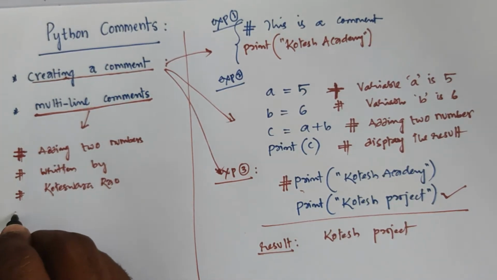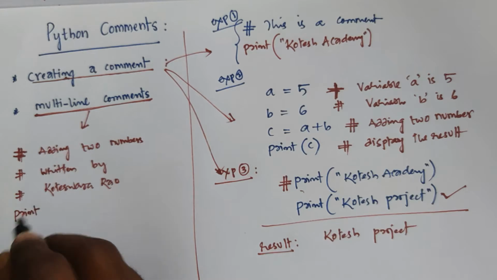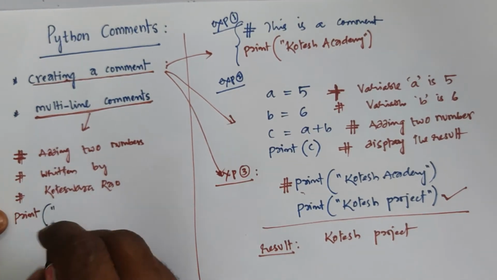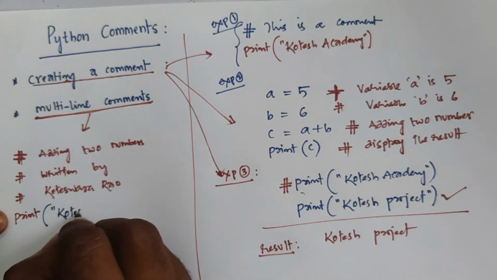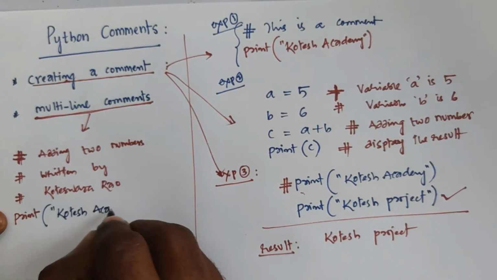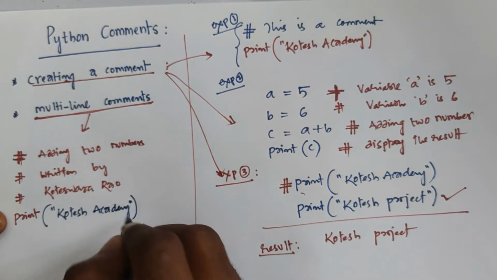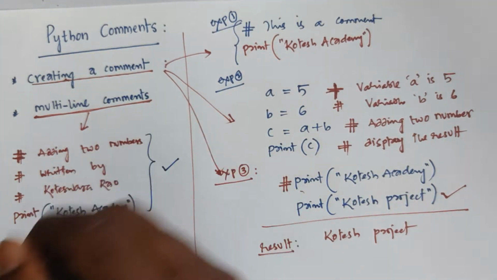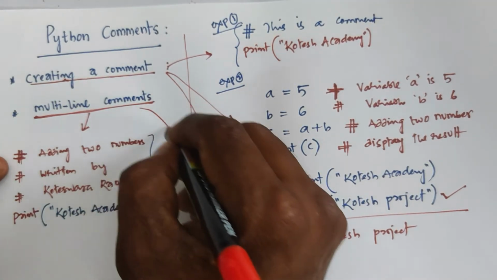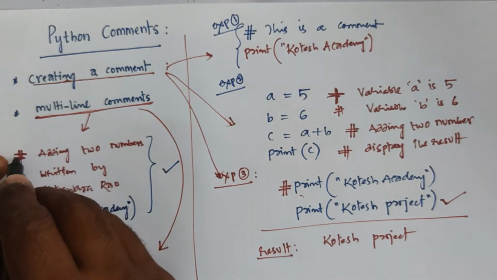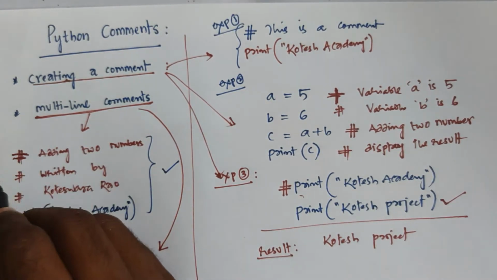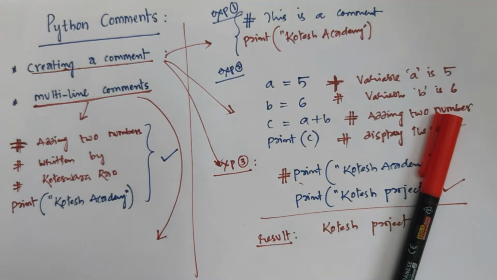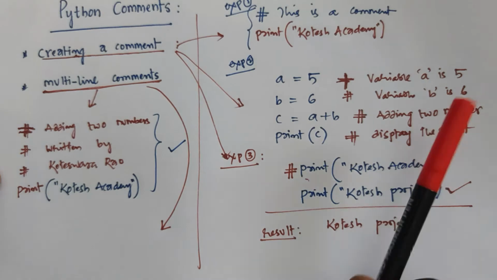Then you can write print Kotesh Academy, and after that you can execute the entire program. But this is one type of example. And one more example: no need to give a hash symbol for each line. To avoid that, there is one more representation.